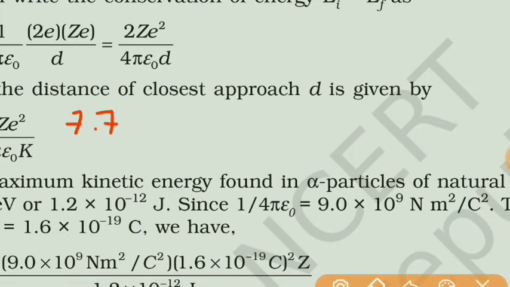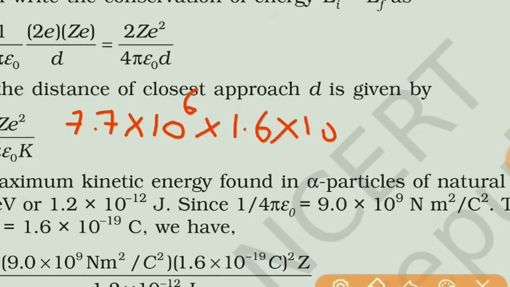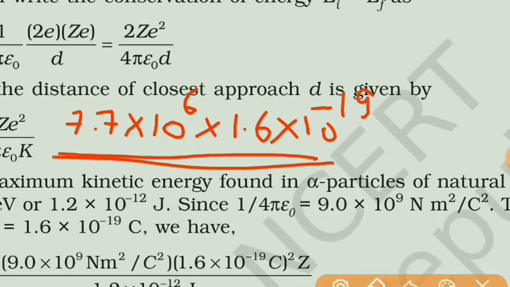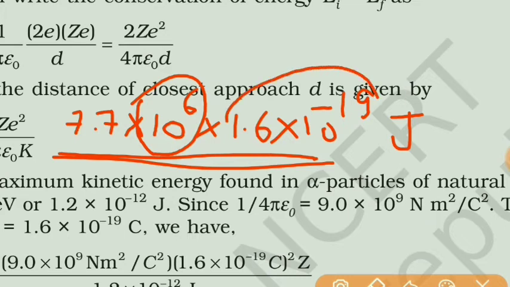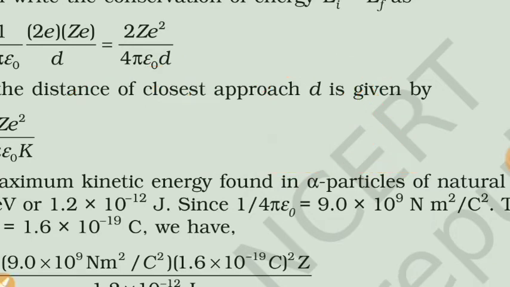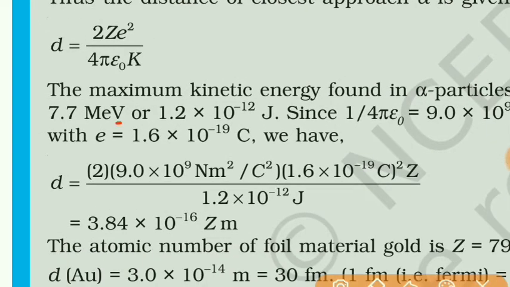7.7 MeV. So M means 10 raised to 6. And to convert electron volt to joule, we have to multiply by 1.6 into 10 raised to minus 19. So whatever the energy is given in MeV, now this is in terms of joule. M means 10 raised to 6, and to convert electron volt to joule, we multiply by 1.6 into 10 raised to minus 19. So now this becomes joule. If you simplify this, you will get this energy in joule as 1.2 into 10 raised to minus 12.